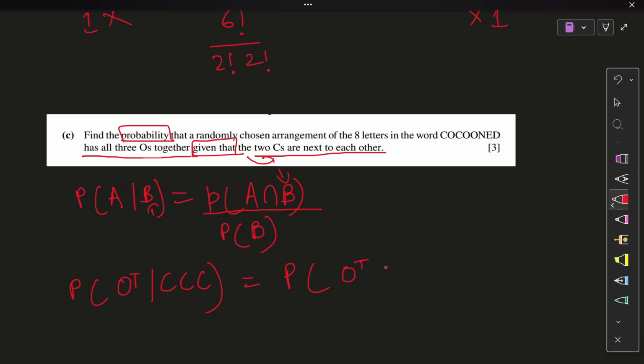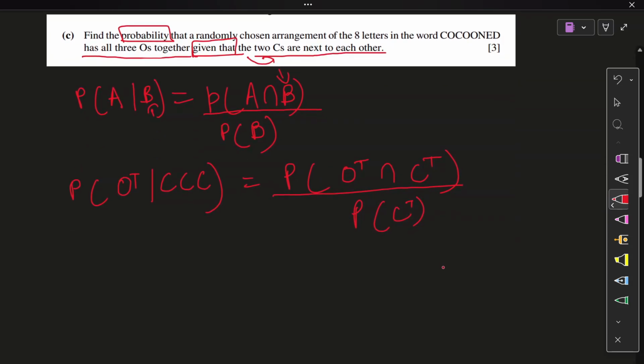given, intersection, all C's are next to each other. That also means they, actually, two C's, yeah, they're next to each other. That means all C's are together as well. So C to the power T as well, divided by probability of C's being together. Okay, so this is the formula we're going to use.